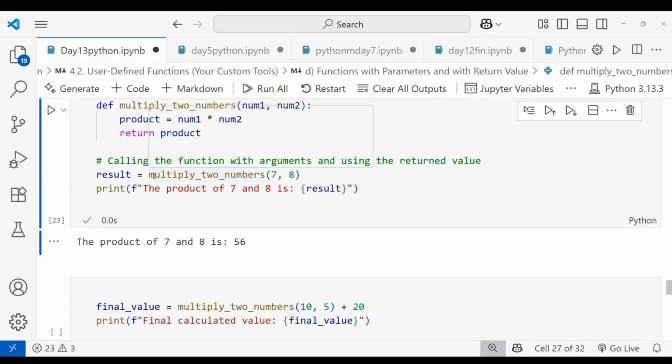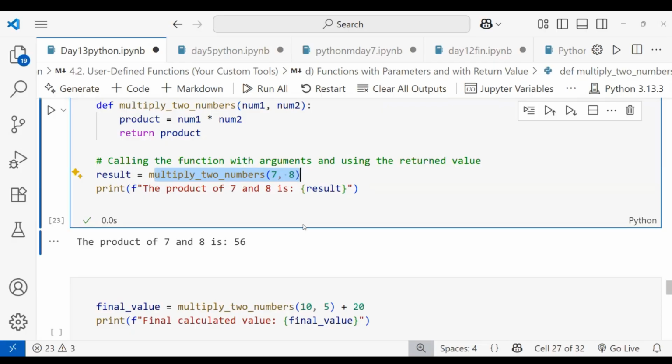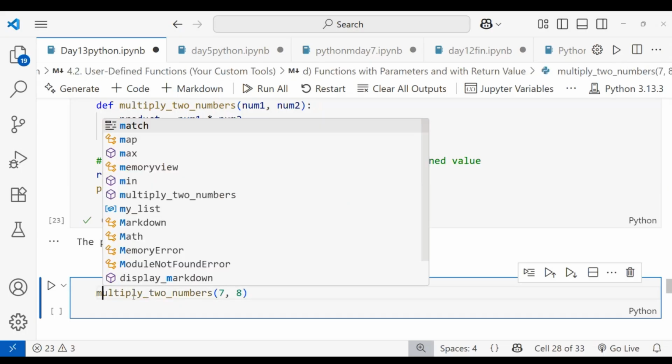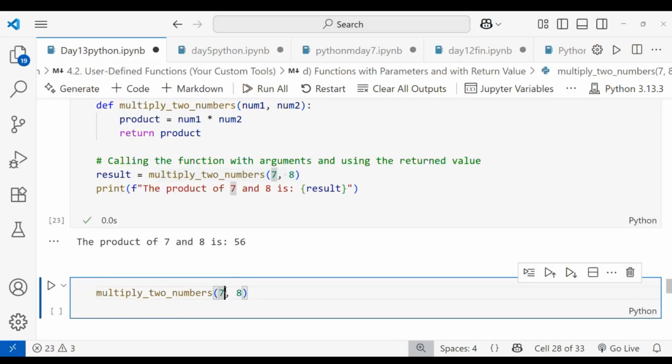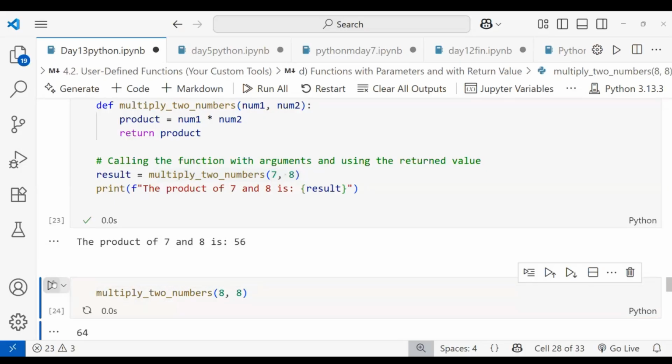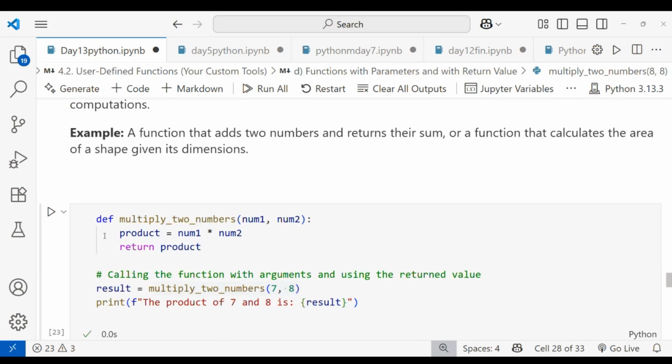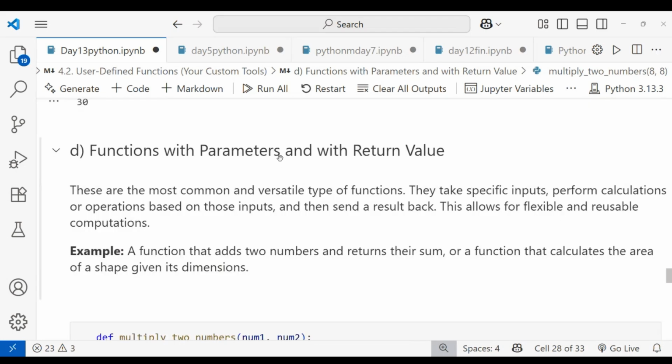This function is declared, right? And I'm taking here another number, let me take 8 into 8. That is nothing but 64, right? You can see it. This is specifying that that's a user defined task. This is your function with parameters and with return value.